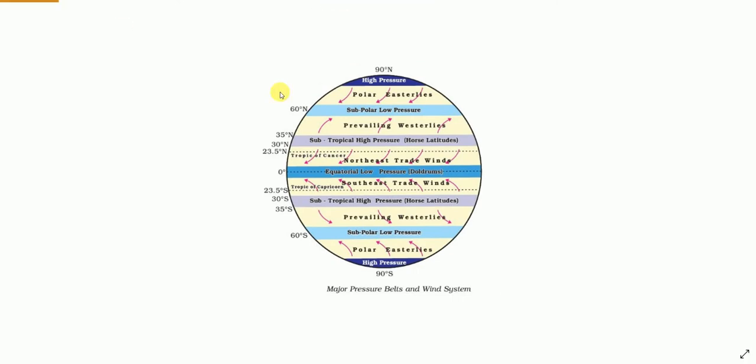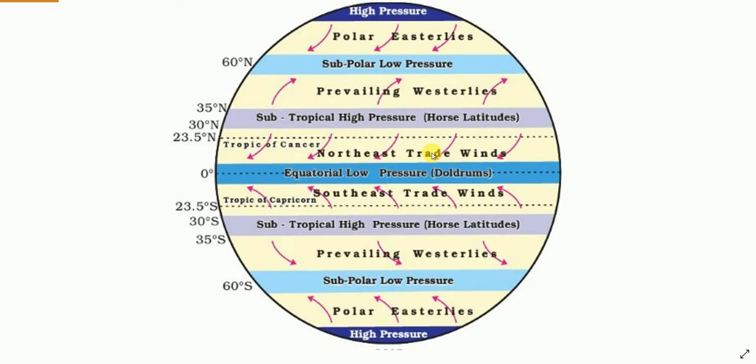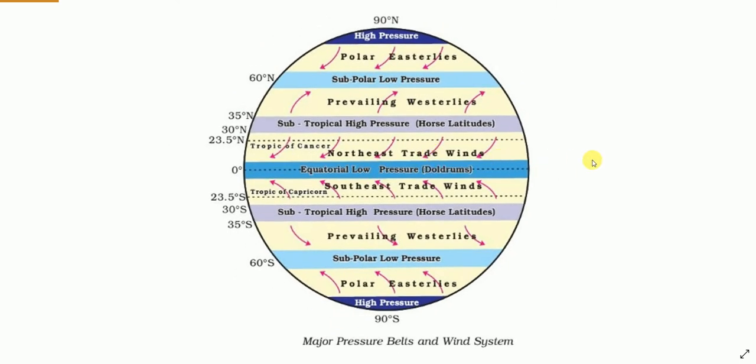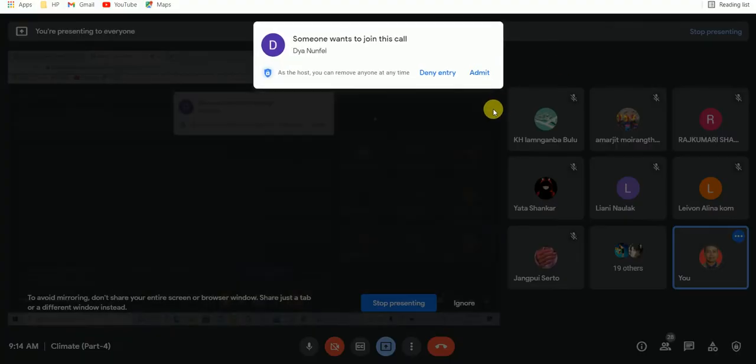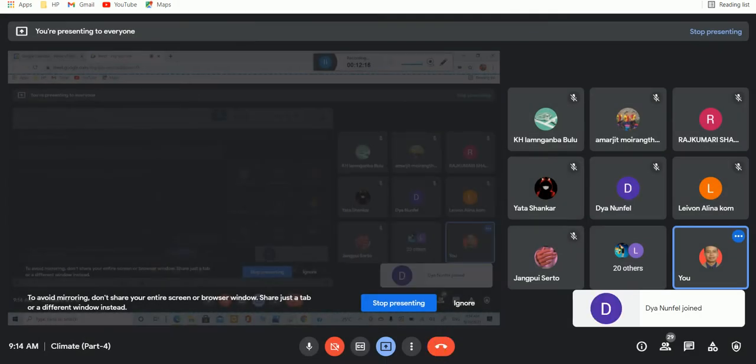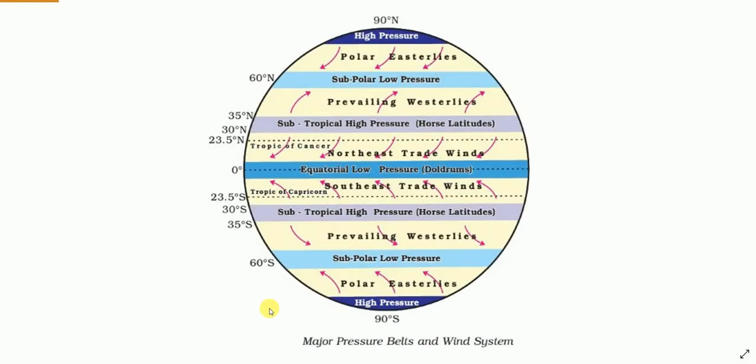Okay, and just see here. So, do you remember this? This diagram shows the global pressure belts and the wind systems.